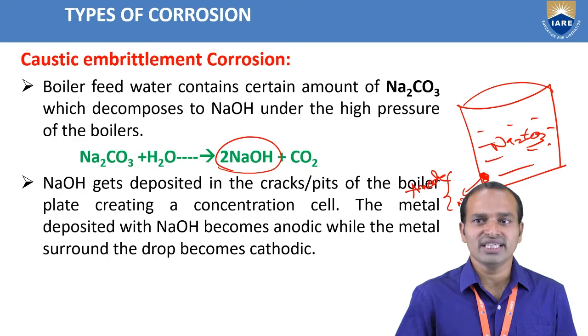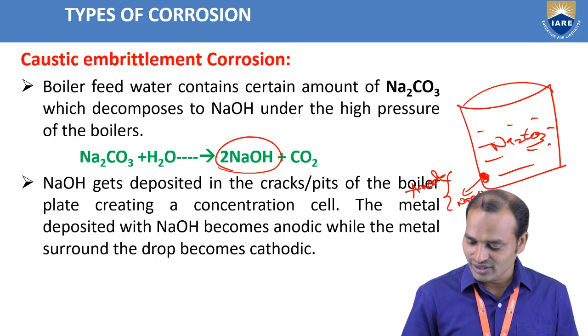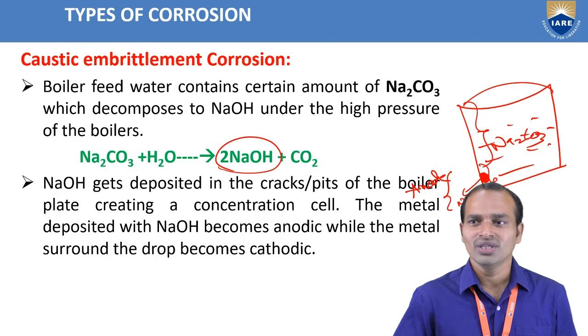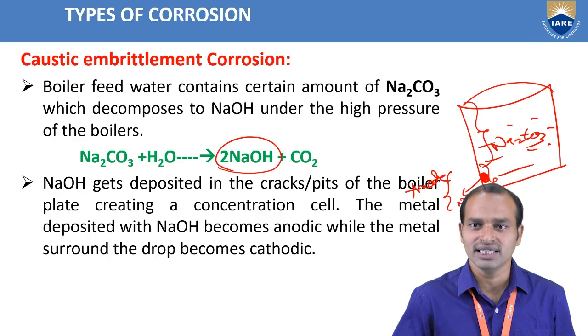The metal deposited with NaOH becomes anodic, while the surrounding metal becomes cathode. Here you see the diagram. In this, this part where NaOH is present acts as an anode, and the remaining part acts as a cathode. This part only undergoes oxidation, leading to corrosion. Cracks or pits formation takes place.